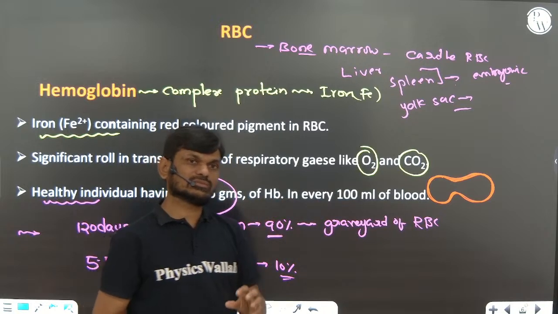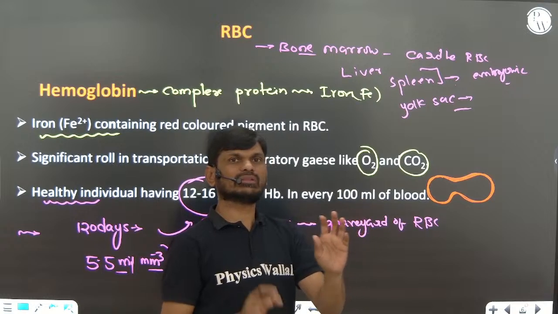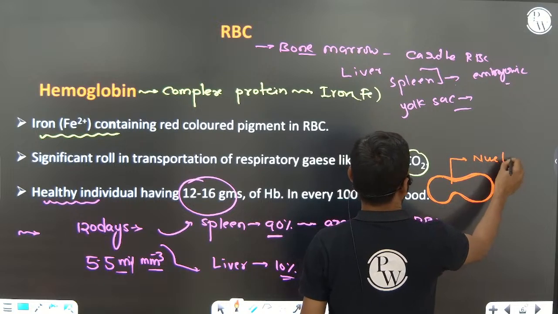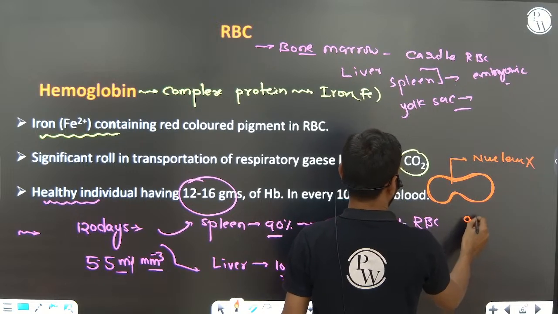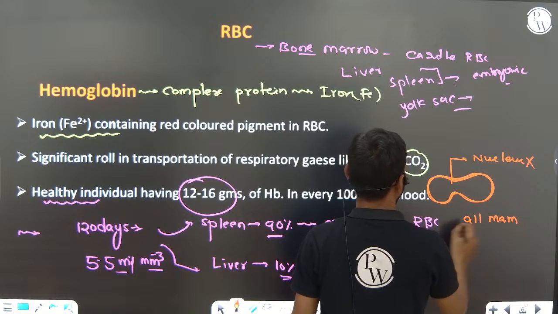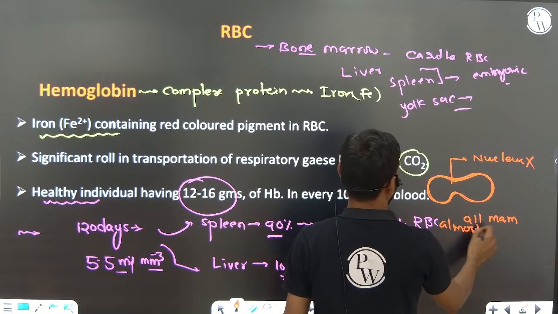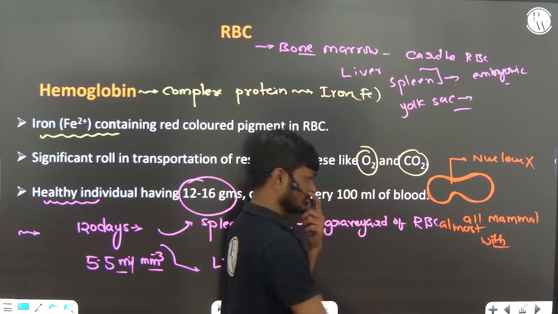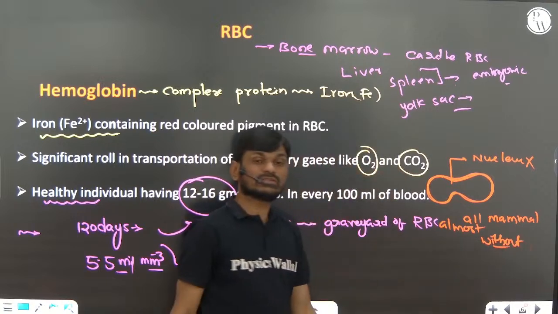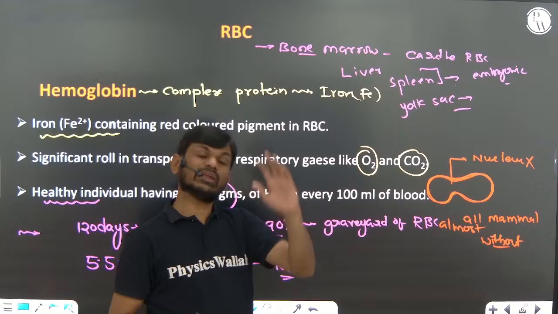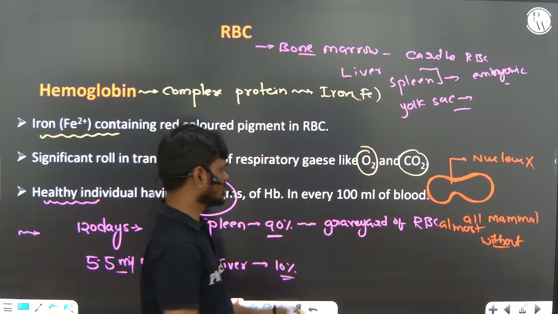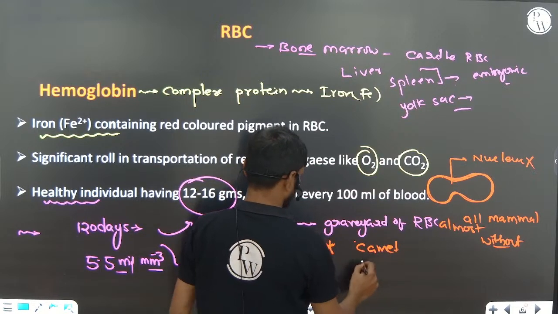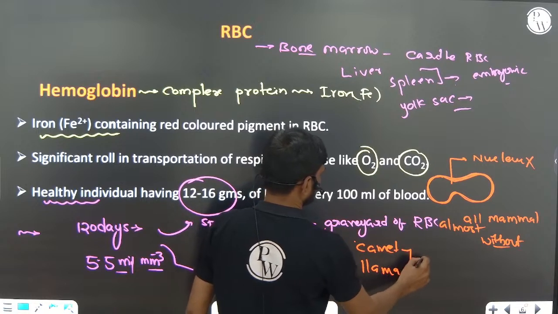Almost all mammals have RBC without a nucleus, the majority, possibly 90%, except camel and llama.